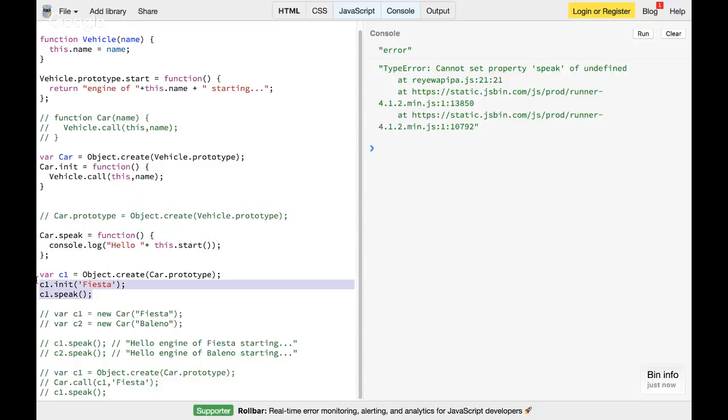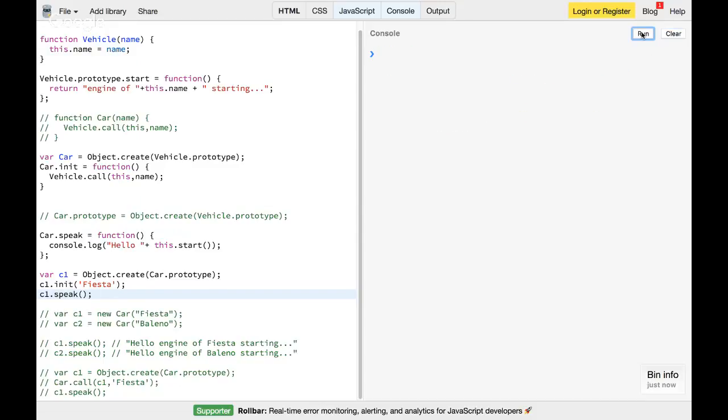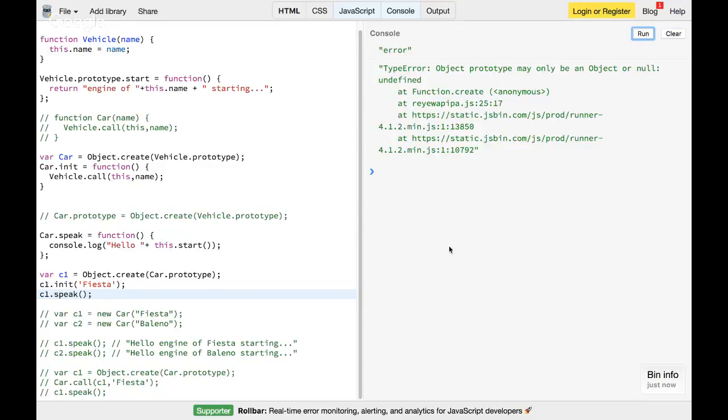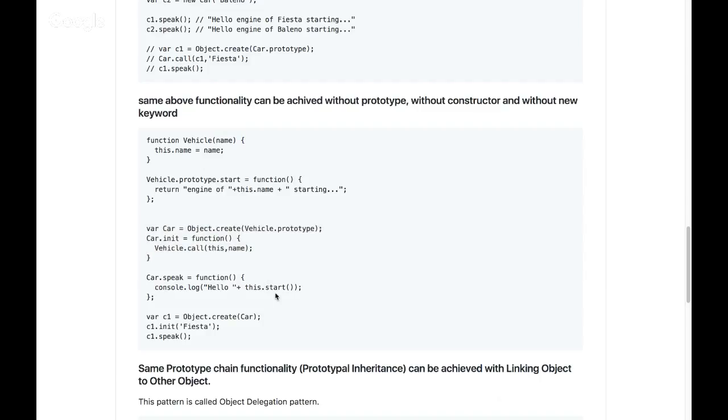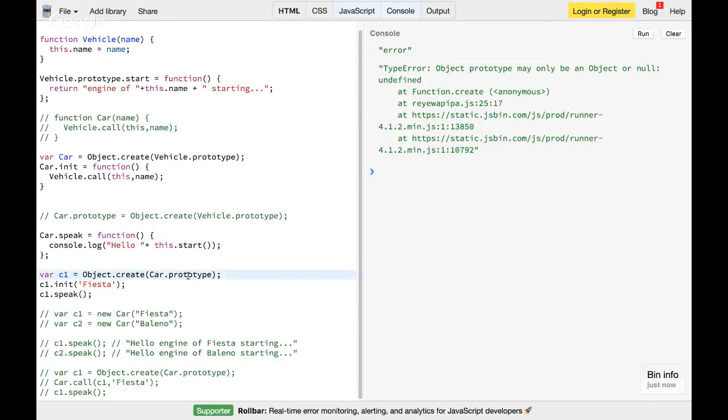Instead of that, I did this, and then, what went wrong? Got it. In Object.create, instead of Car.prototype, it has to be car. Everywhere I have to remove prototype.